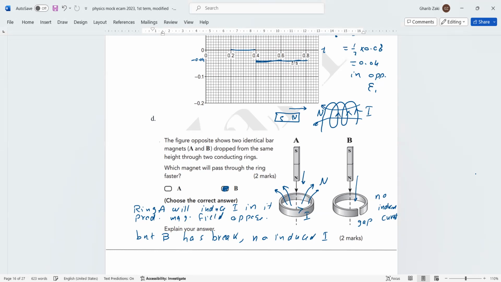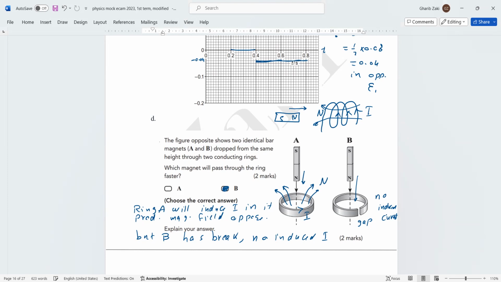This is what happened in case of A. In case of A, when the magnet moves out, if in the exam it changes north to south, then also it will be south, to repel it. So this is why in part A the magnet will move slowly compared to part B. Okay? Is it clear, my friend?